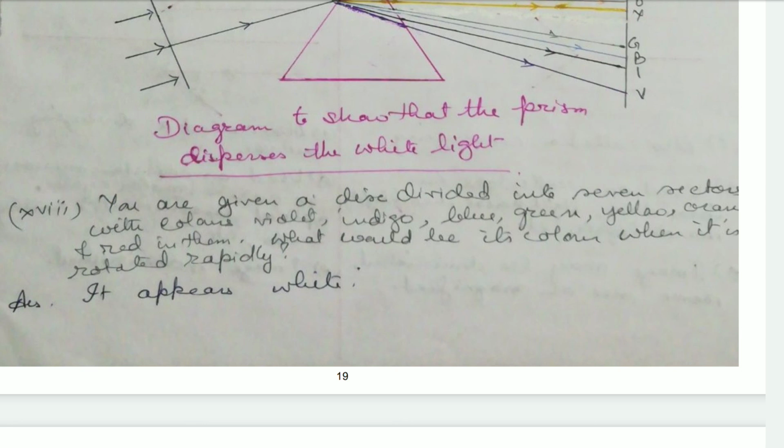You are given a disc divided into 7 sectors with the colors violet, indigo, blue, green, yellow, orange, and red. What would be its color when it is rotated rapidly? When it is rotated rapidly, it appears white. So I'll stop here. I'll continue with the discussion on this question answer series in my next video.